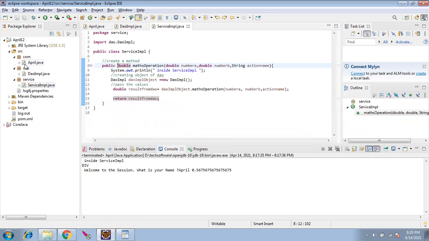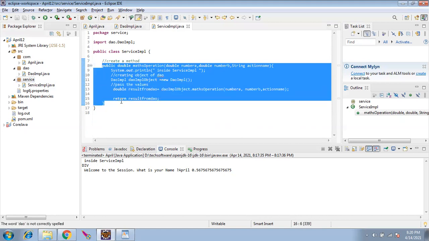Just consider this package as a house. So this is house A, house B, and house C. Let's say you are there and your neighbor is there. If he wants to access something in your house, you have to give access. You have to provide him the authority that he can come and access your things, right? That is what we are doing when we declare the word public here. We are telling that this method you can access.